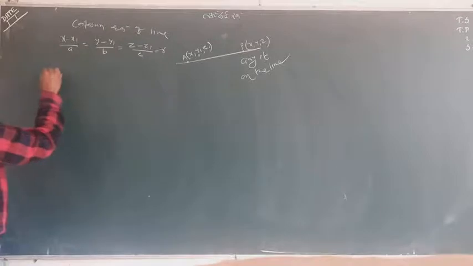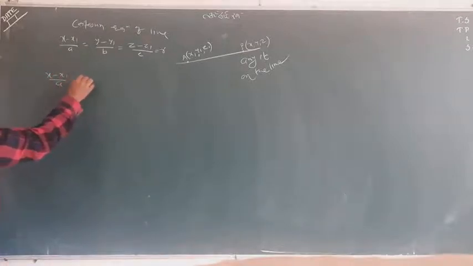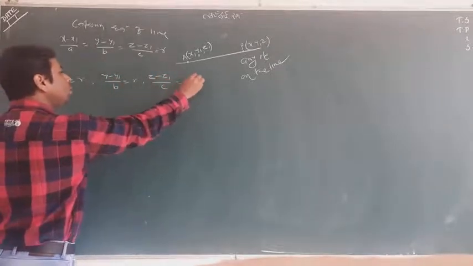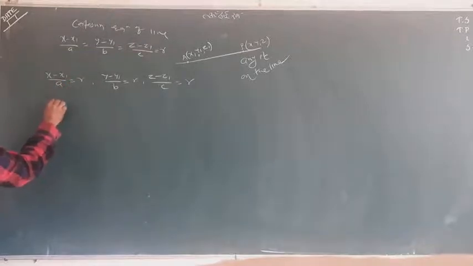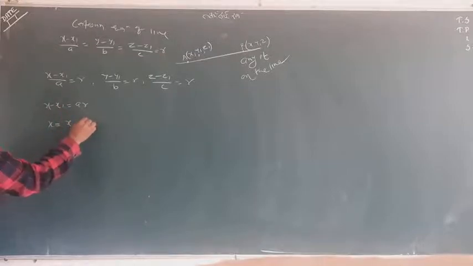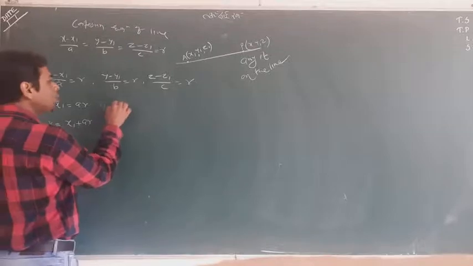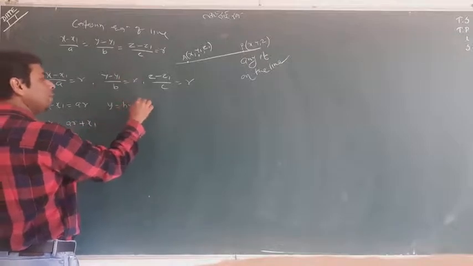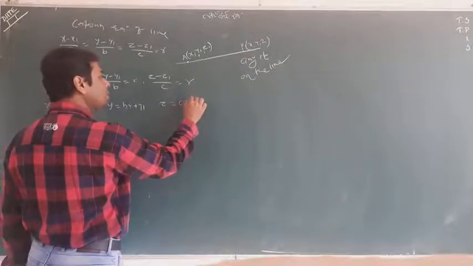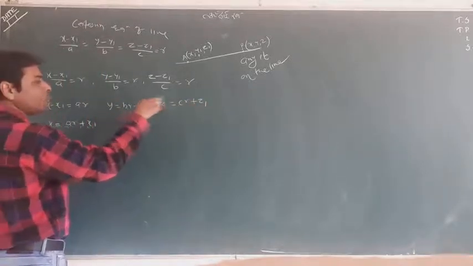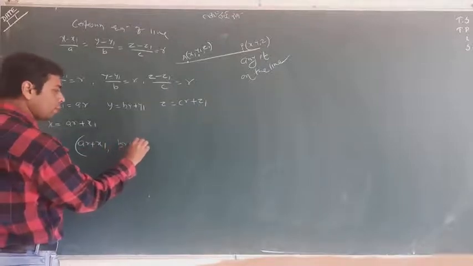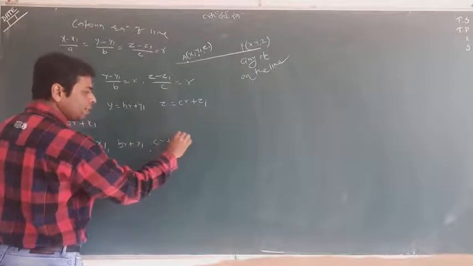If these are equal, what will we have? x minus x1 upon A equals R, y minus y1 upon B equals R, z minus z1 upon C equals R. So put an R here. x minus x1 equals AR, so x equals AR plus x1. y equals BR plus y1, and z equals CR plus z1. This is x, this is y, this is z.